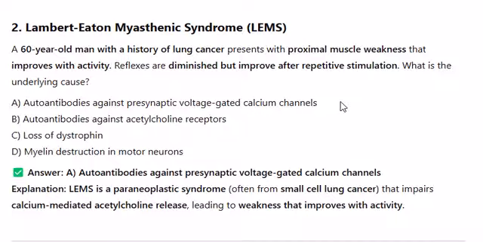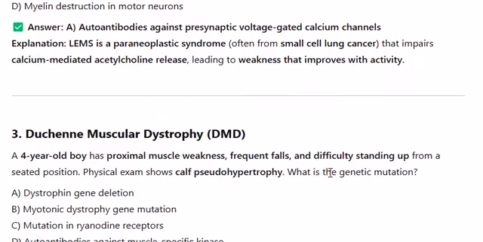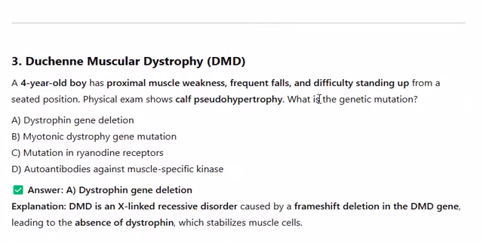3. Duchenne muscular dystrophy. A 4-year-old boy has proximal muscle weakness, frequent falls, and difficulty standing up from a seated position. Physical exam shows calf pseudohypertrophy. What is the genetic mutation? A. Dystrophin gene deletion. B. Myotonic dystrophy gene mutation. C. Mutation in ryanodine receptors. D. Autoantibodies against muscle-specific kinase. Answer A.